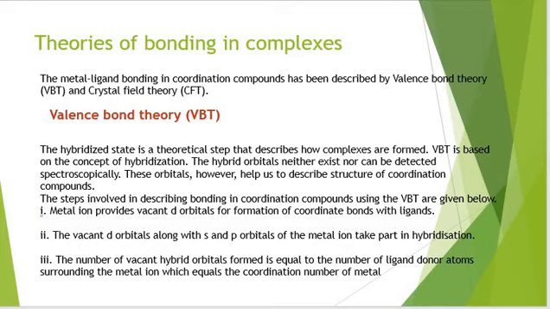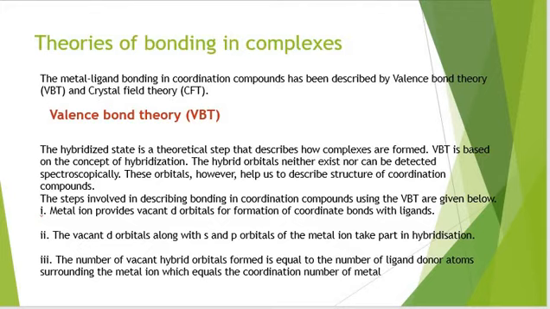First we will talk about Valence Bond theory. The hybridized state is a theoretical step that describes how complexes are formed. VBT is the theory which is based on hybridization, and the hybrid orbitals neither exist and they are not even detected spectroscopically. And the steps involved in describing bonding in coordination compound are as follows according to VBT.